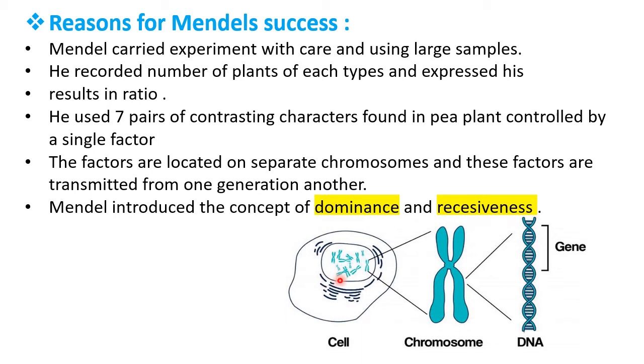Eukaryotic organism means a true or well-developed nucleus is present in the cell of such organisms, while the nucleus is absent in prokaryotic organisms. Prokaryotic organisms mean primitive, where the nucleus is not well developed or is absent. So inside the nucleus of a eukaryotic cell, we see chromosomes are present.